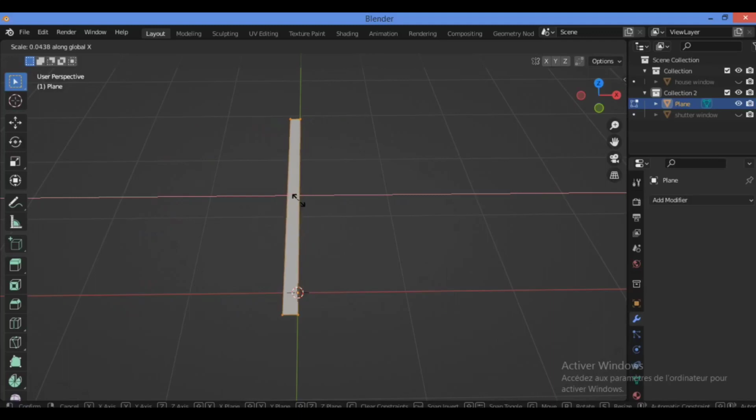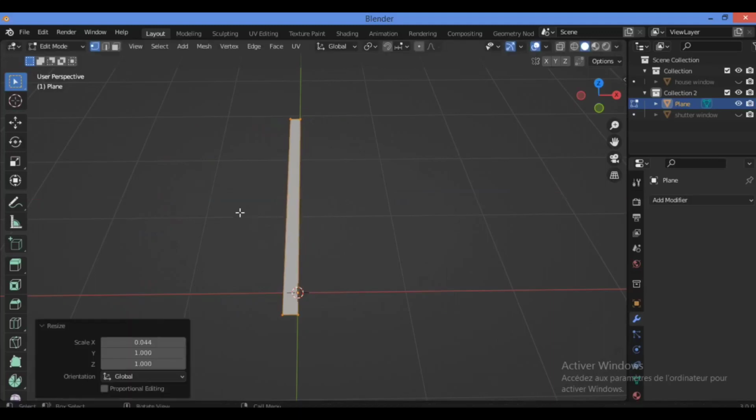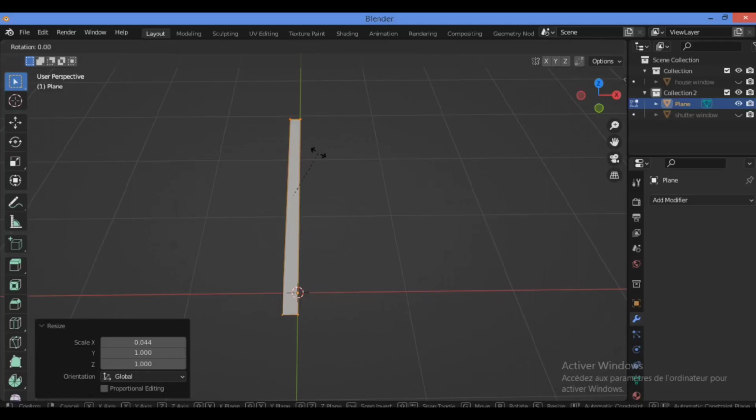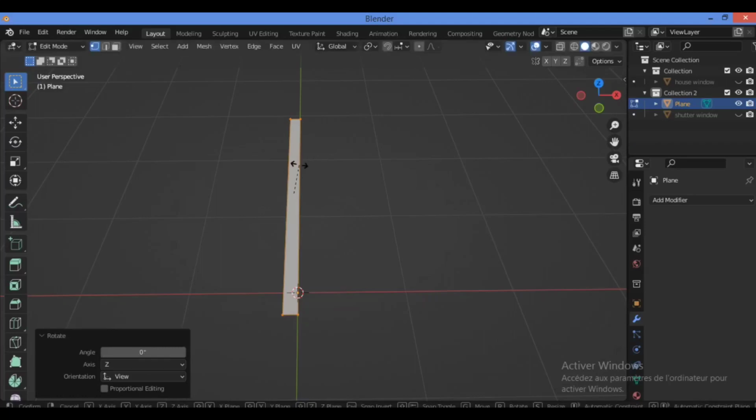Make it as a part and don't need to rotate it. I think I should rotate it 90 degrees.